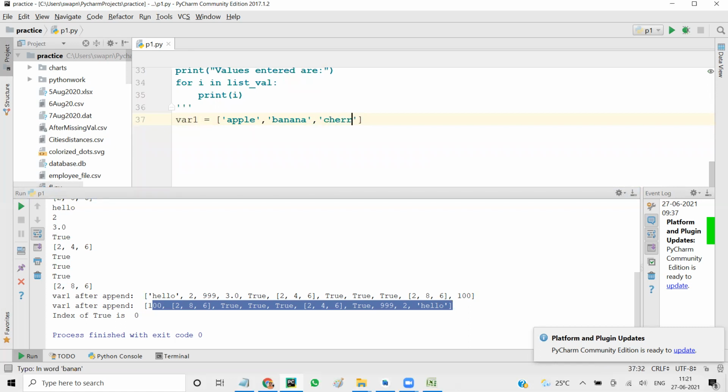So cherry. var2, I say mango, orange, apple.